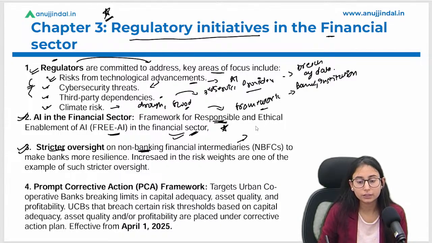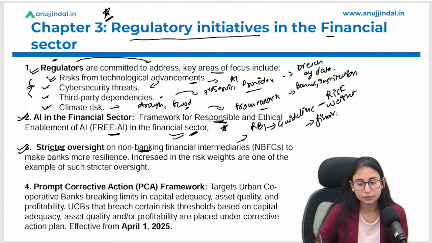As we know that RBI released the guideline to increase the risk weights, right? And the agenda was to ensure financial stability, right? What RBI did?